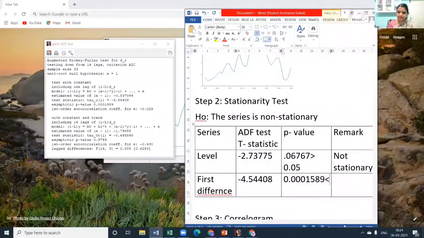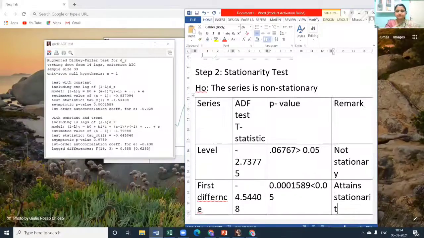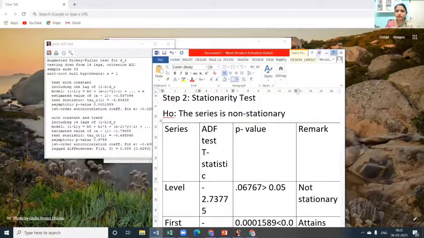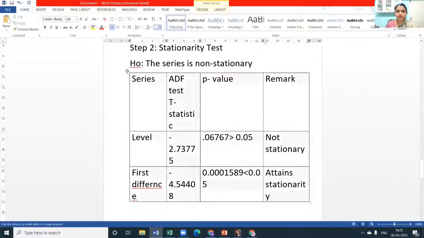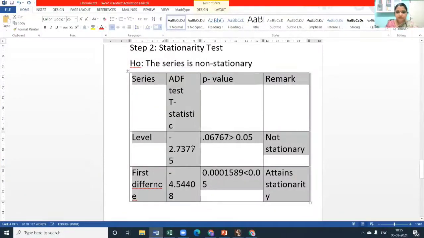This is less than 0.05 or even 0.01. Hence the series attains stationarity at first difference. I hope it's clear till there for all, and please ensure you all have got these numbers along with me. I'll try to fit it and make it a bit neat.